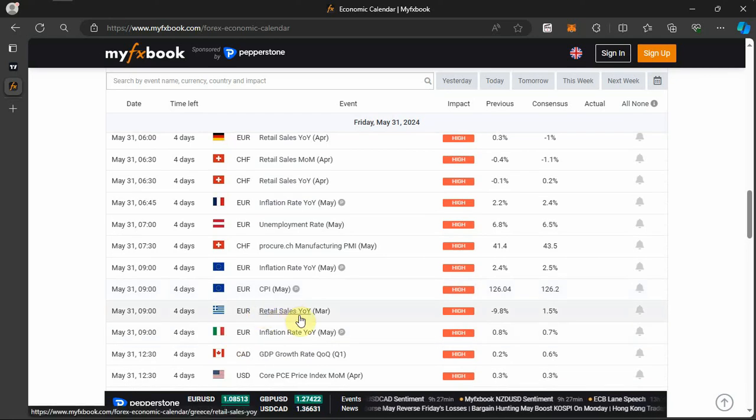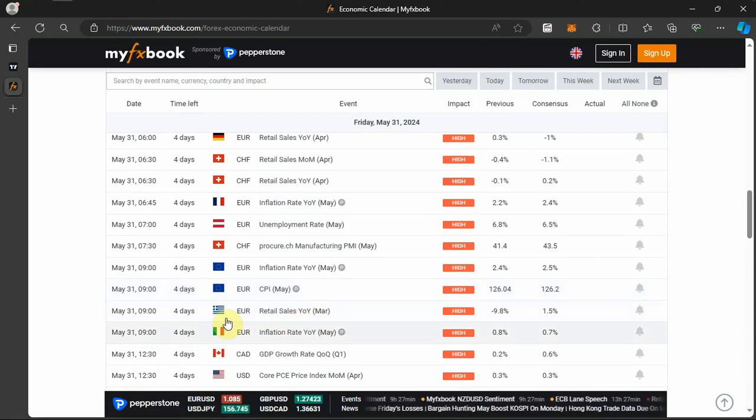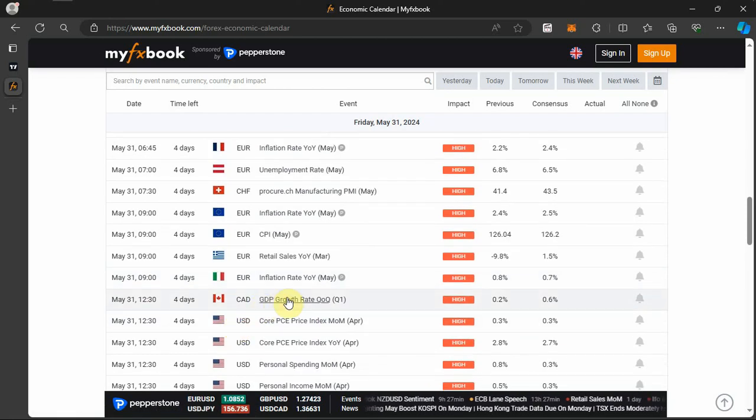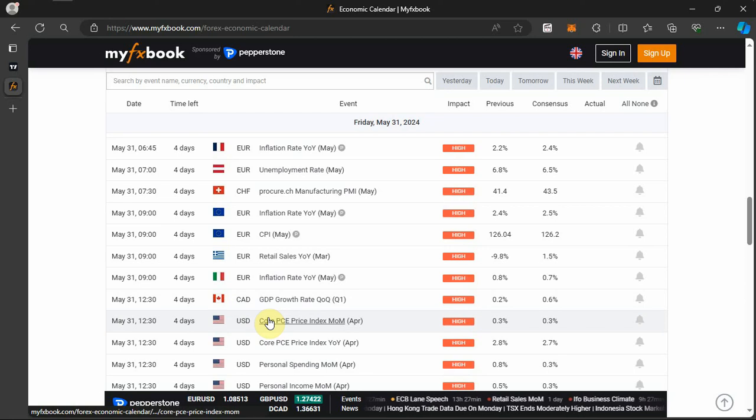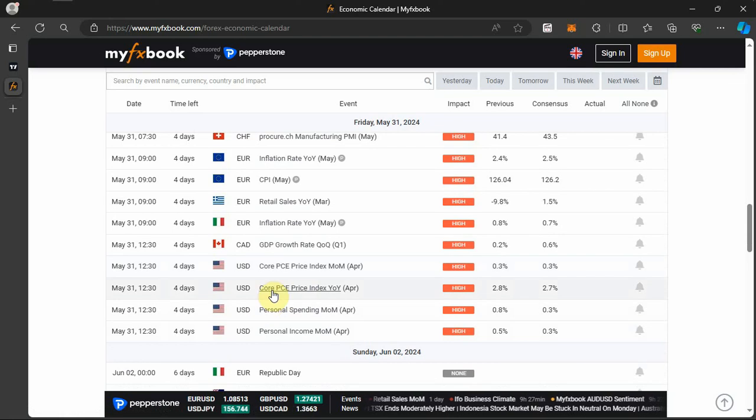Retail sales year over year for the month of May for Greece. We have inflation rate year over year for the month of May for Italy. GDP growth rate quarter over quarter for the first quarter for CAD. Core PCE price index month over month for the month of April for USD. Core PCE price index year over year for the month of April for USD. Then personal spending month over month for the month of April for USD. Then personal income month over month for the month of April for USD.